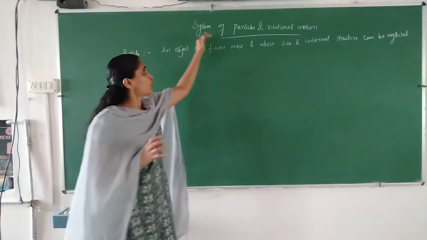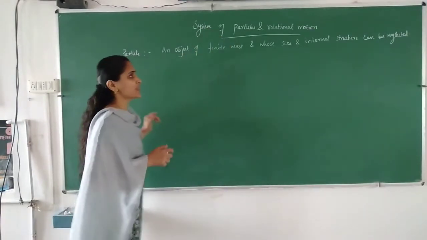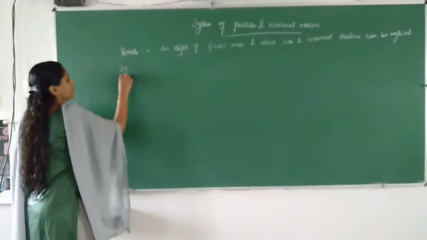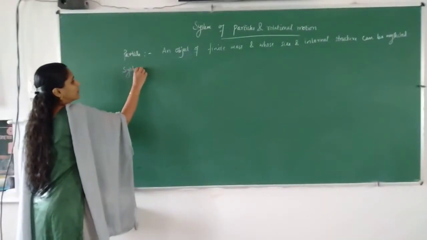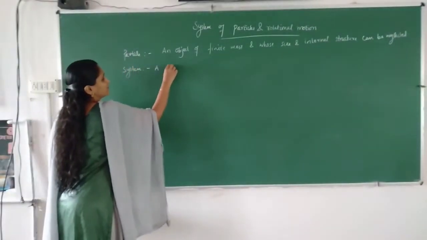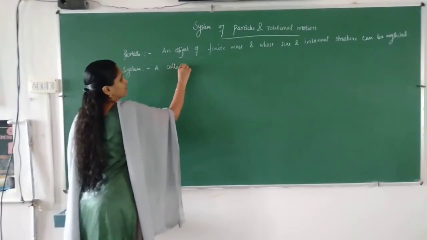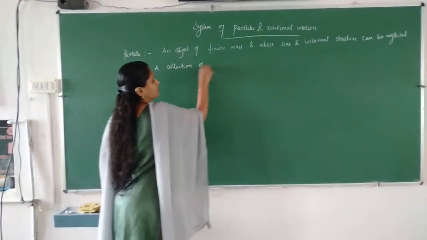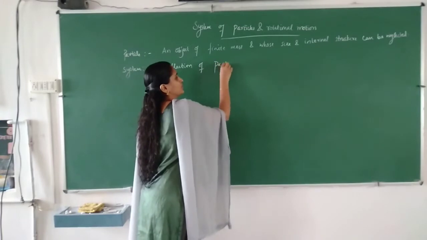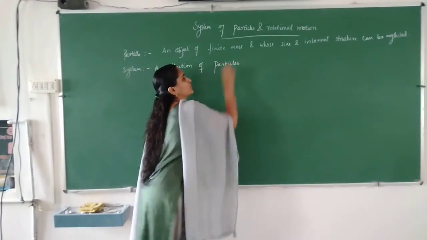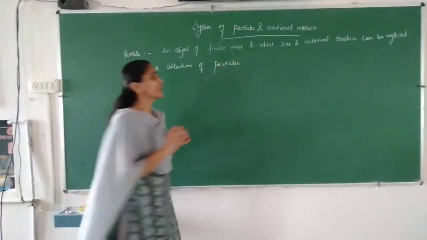Okay. Now we can deal with system. What is meant by system? System is a collection of particles which mutually interact with each other.